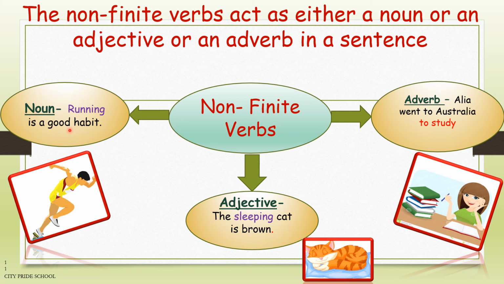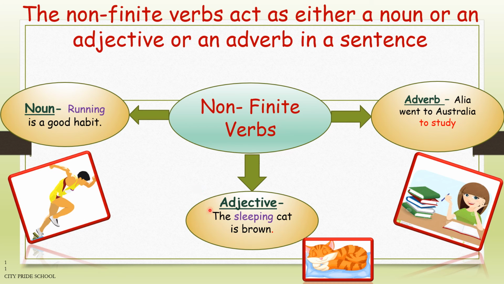Running is a good habit. Now, here, running is actually naming an activity. It is being used as the name of an activity, and whenever it's the name of an activity, it is a noun. So the main verb here is, and running is actually a non-finite verb acting as a noun.